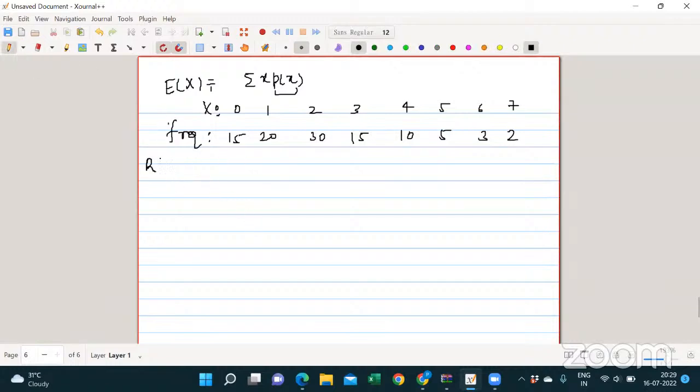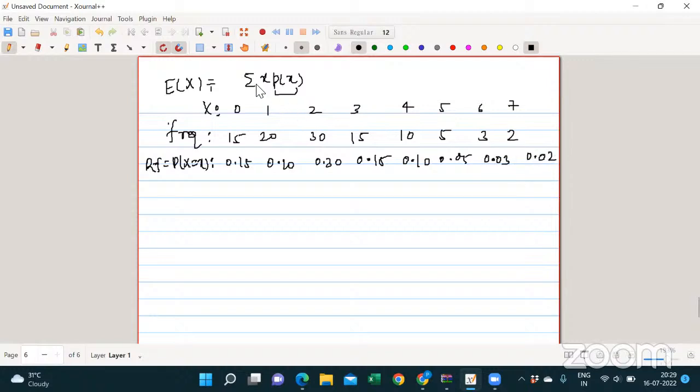So what will be the relative frequency? 0.15, I mean 15 by 100. 0.20, 0.30, 0.15, 0.1, 0.05, 0.03, and 0.02.